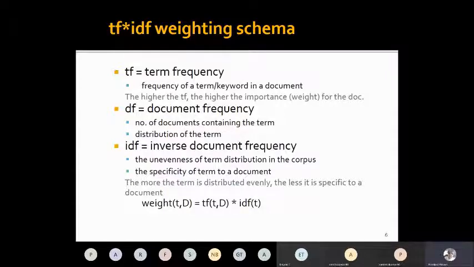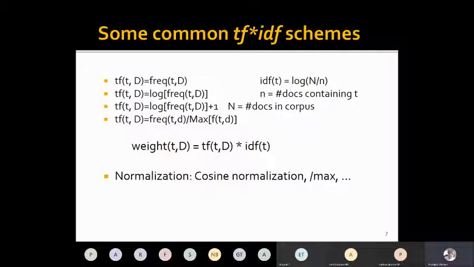And we calculate a weight for a particular term and for a particular document as the multiplication of the term frequency, that means the number of occurrences of the term in the document, multiplied by the inverse document frequency of the term among the full set of the corpus. So here corpus means the set of all documents that I am considering for my information. So this weight calculation is somehow important.